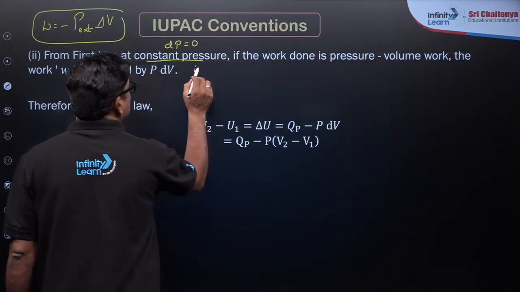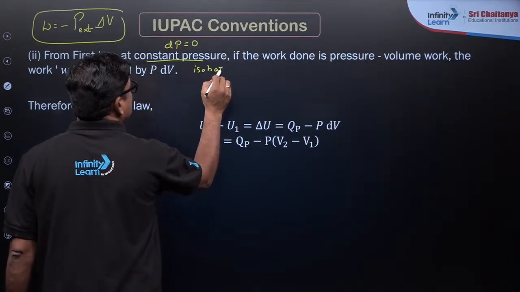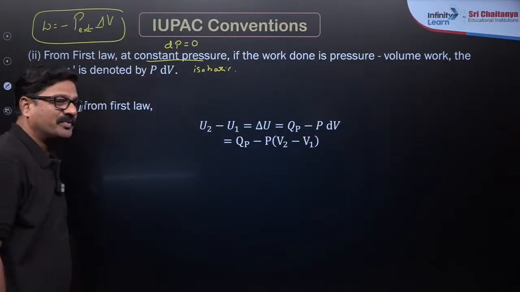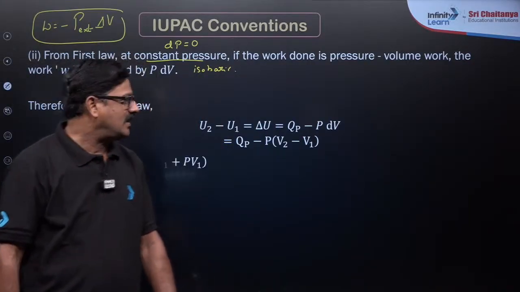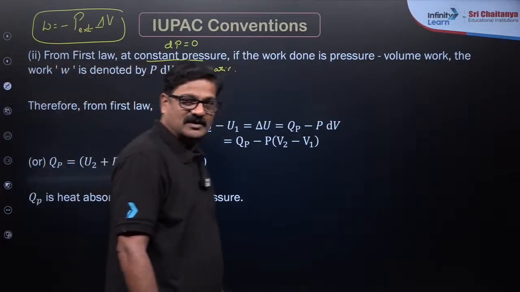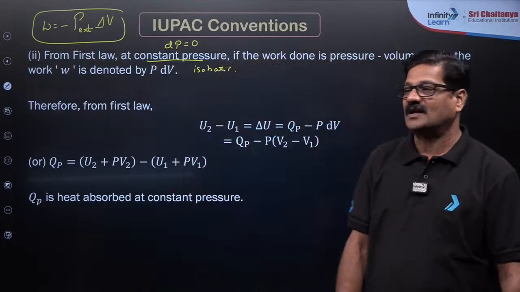Okay. And I just want to say, therefore, the first law of thermodynamics for an isobaric process: you can say delta U is equal to Qp minus PdV. And it comes out the same way as what we discussed. Qp is the heat absorbed at constant pressure. Okay, that is given as enthalpy.